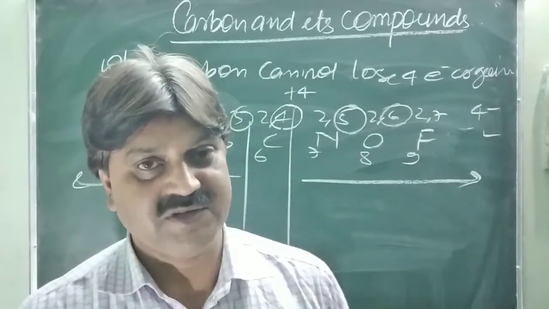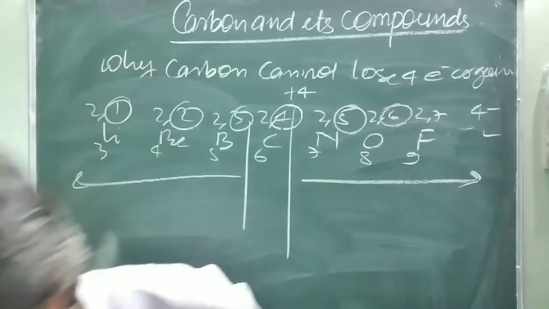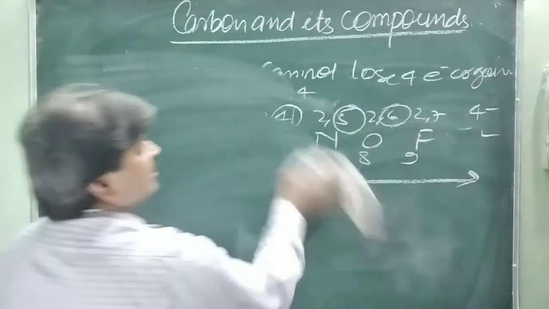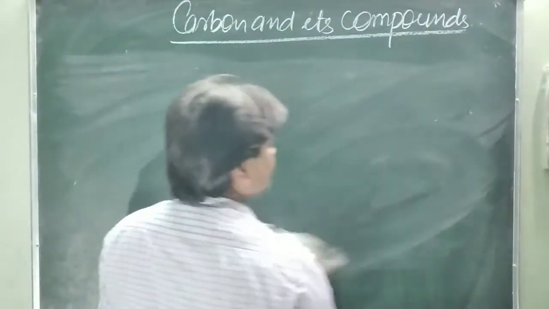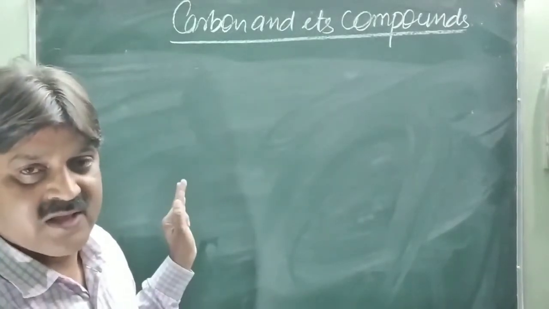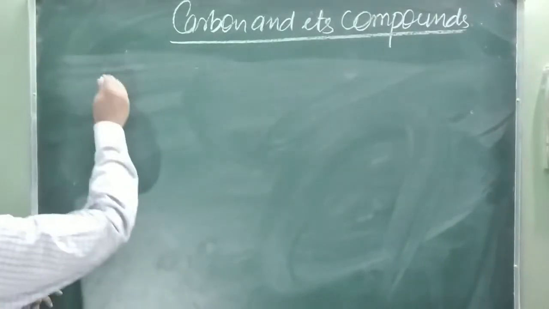This is the tetracovalency. Another is the catenation tendency. Why is carbon of versatile nature? There are two reasons, which I have already discussed. One is the tetracovalency, the 4 electrons in the outermost shell, and the other is the catenation tendency. What is catenation tendency?